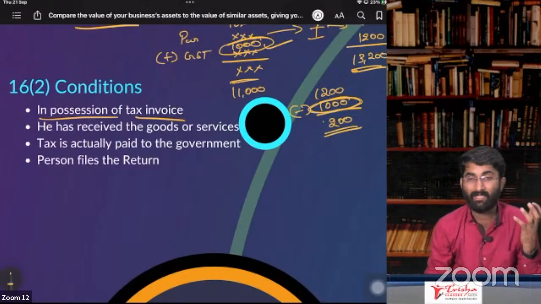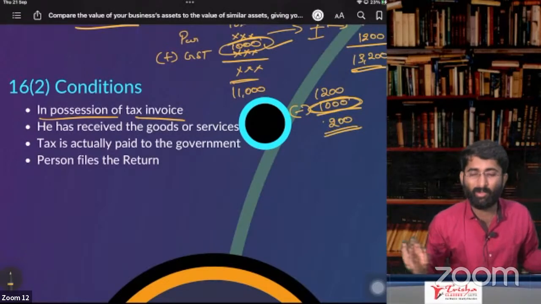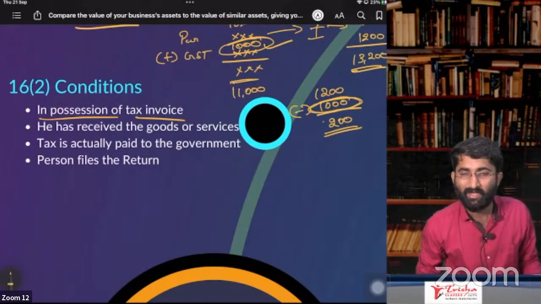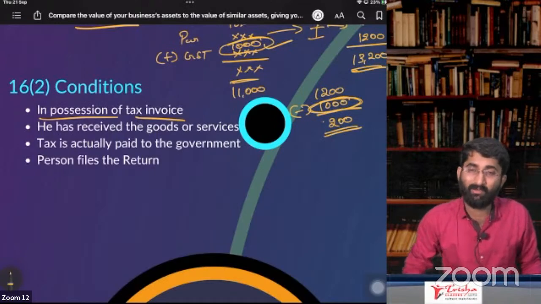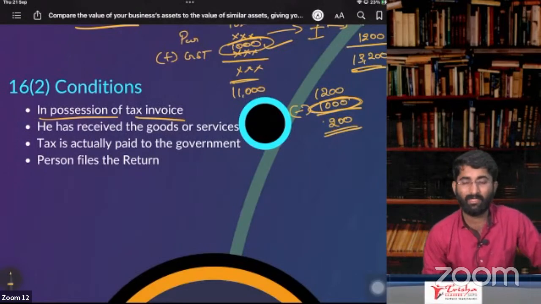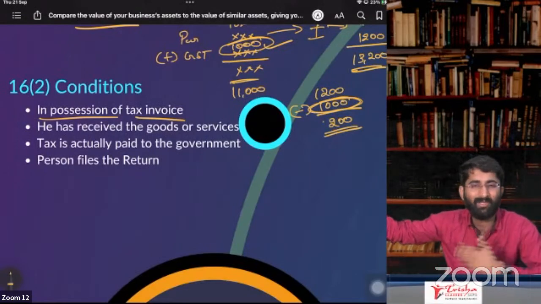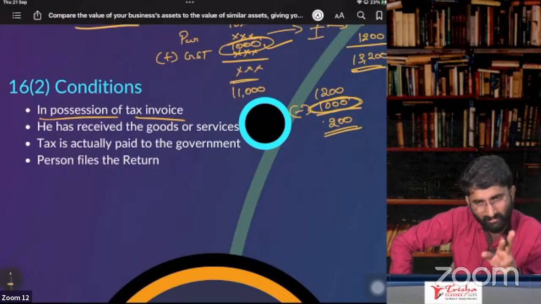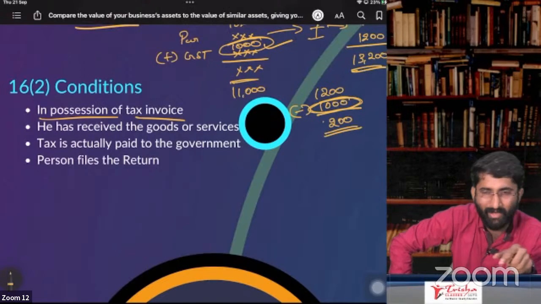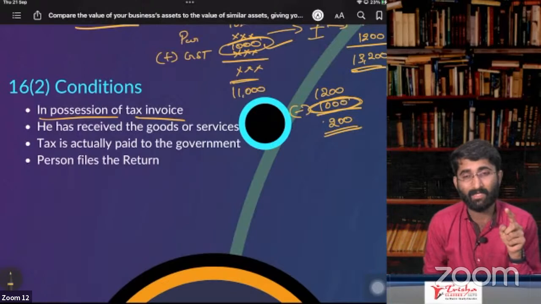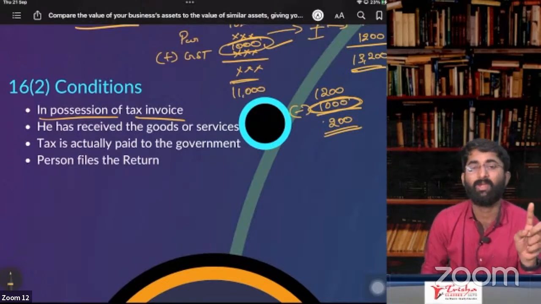Sir, I don't have the invoice. I lost the invoice, sir. ITC also lost, sir. Invoice is destroyed, ITC also destroyed. I kept it somewhere, I am not getting the invoice now. It is there in the business, but I am not getting the invoice now. The GST officer will say you get the ITC only if you have the invoice. If you don't have the invoice, then don't ask for ITC. You should have the invoice only, then you get the ITC.